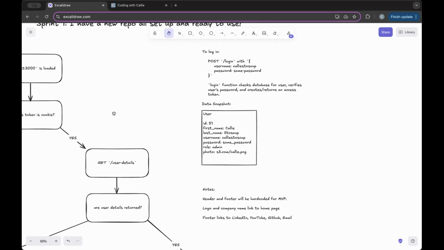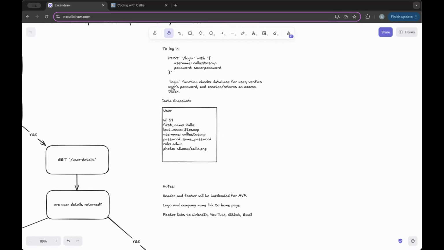So that is kind of the prereq that I need to be able to do in order to get to this workflow. Okay, how does the login function work? Well, the login function will check the database for the user, verify the user's password, and create and return an access token.